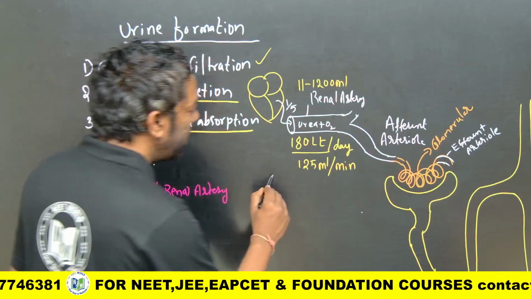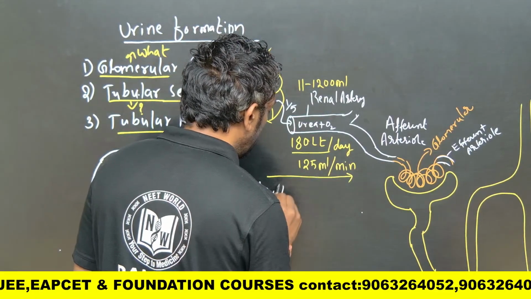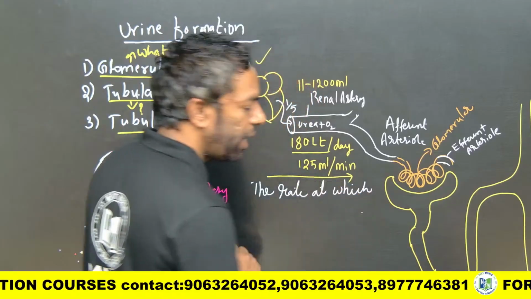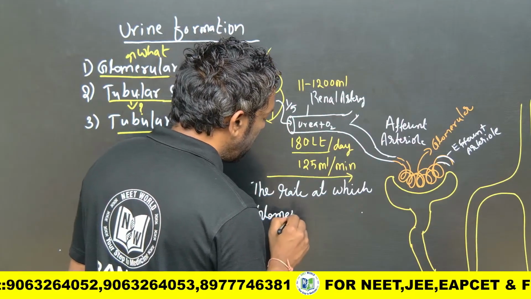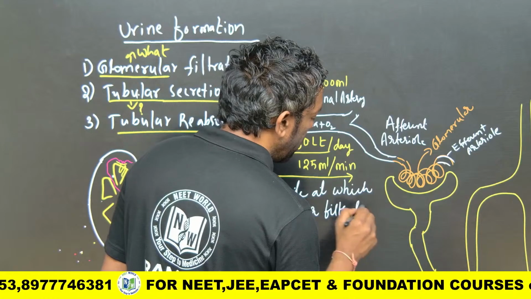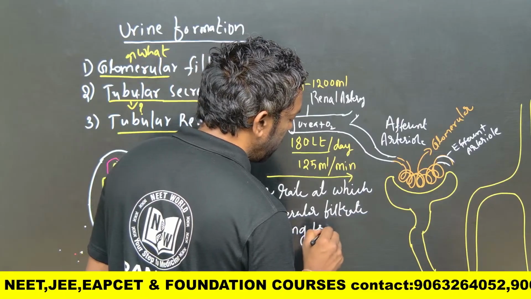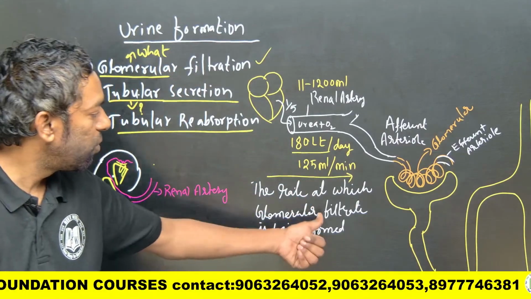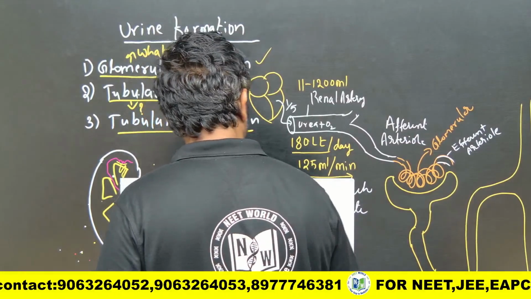Okay, what is glomerular filtration rate? The rate at which primary urine is formed, the rate at which glomerular filtrate is being formed in Bowman's capsule. How much? Which is 125 ml.